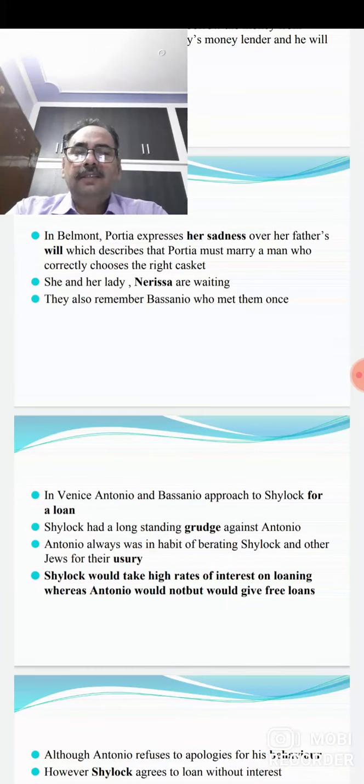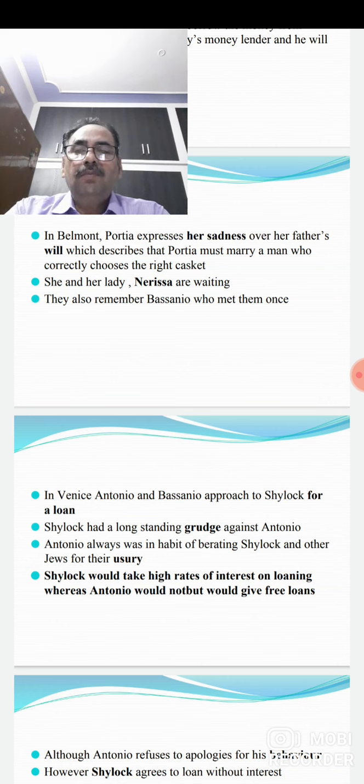On the other side, as we saw in Venice, Antonio and Bassanio approached Shylock for a loan. As I told you, Shylock was a Jew, whereas Antonio and other persons in Venice were Christian characters, and they hate each other. And from that point of view, Shylock had a long-standing grudge against Antonio.